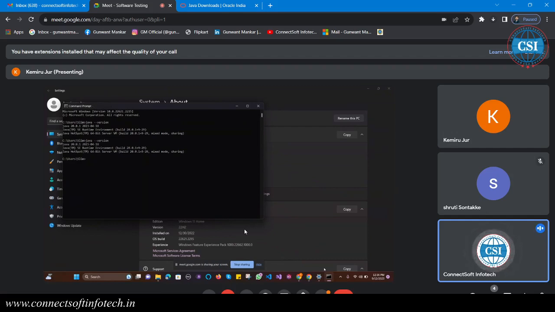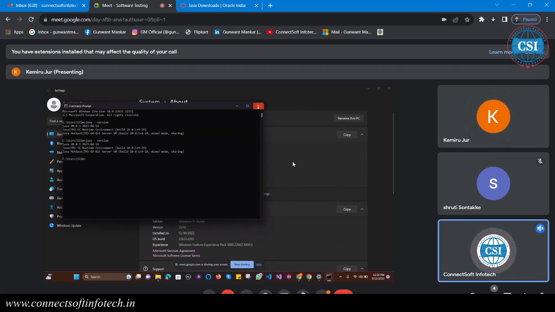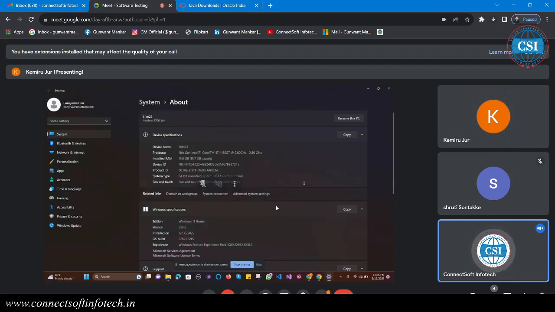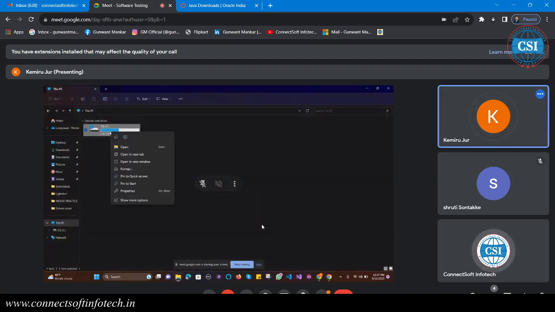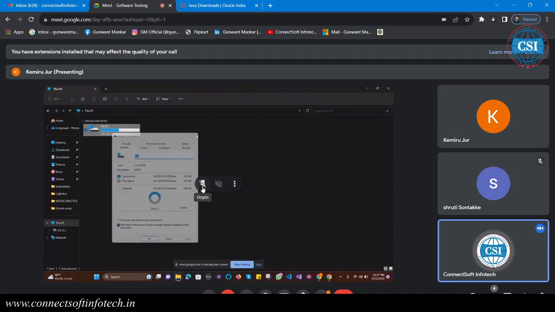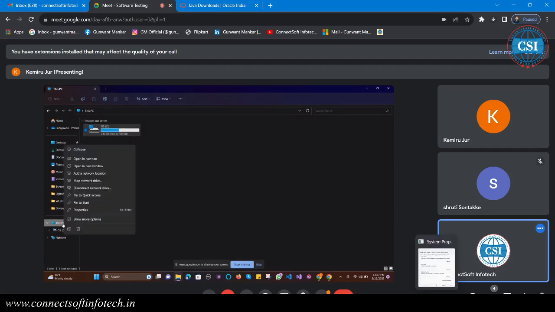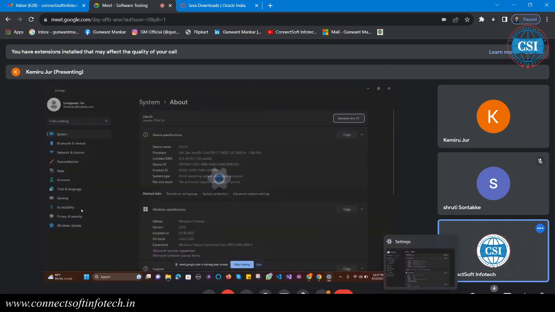Again it's taking 20, I don't know how. One more time you can open. No, don't retype, just click once again. So the user variable also we are going to change. Click on the advanced system settings one more time. This PC, properties.